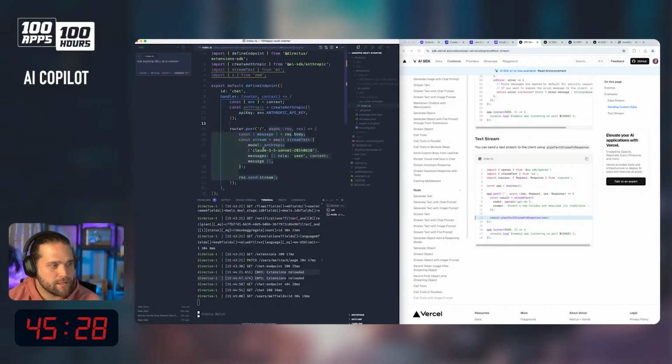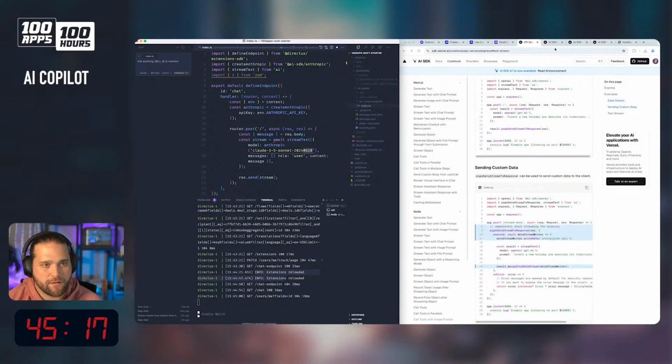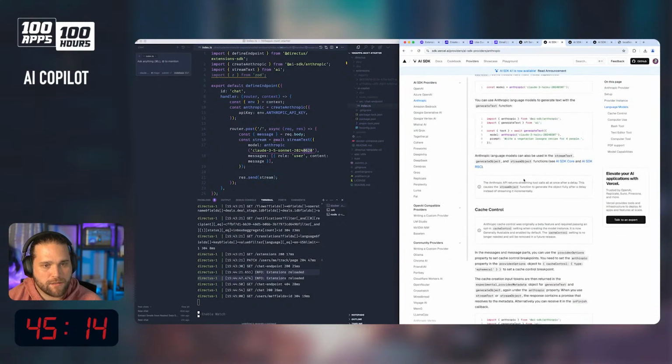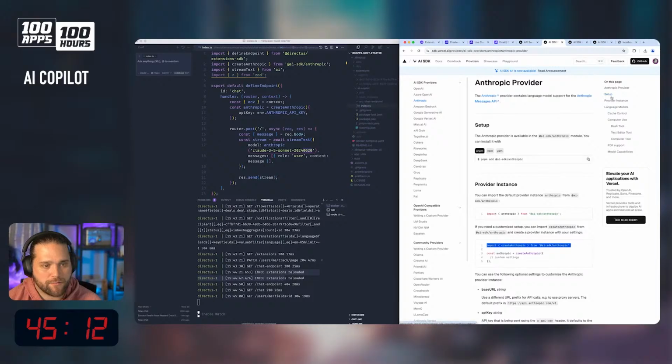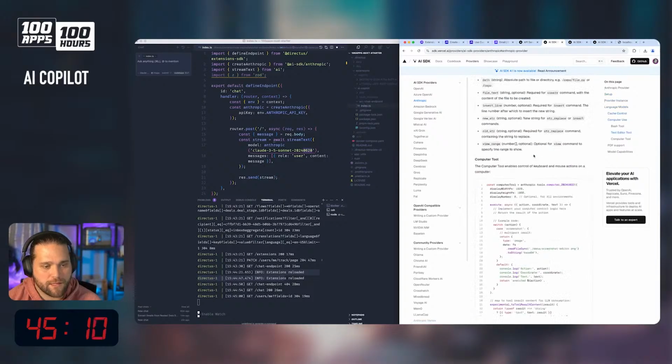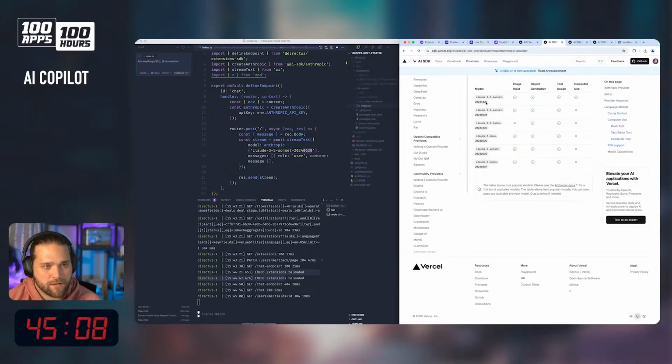And let's see what AI comes up with. Message request.body stream. What's the newer model there? Provider instance, Anthropic provider. Does this list out their models? Okay, yeah, here's the latest model for Claude Sonnet. That's what we're going to use in this case. And we got messages, role user, content message. We're just going to send the stream.